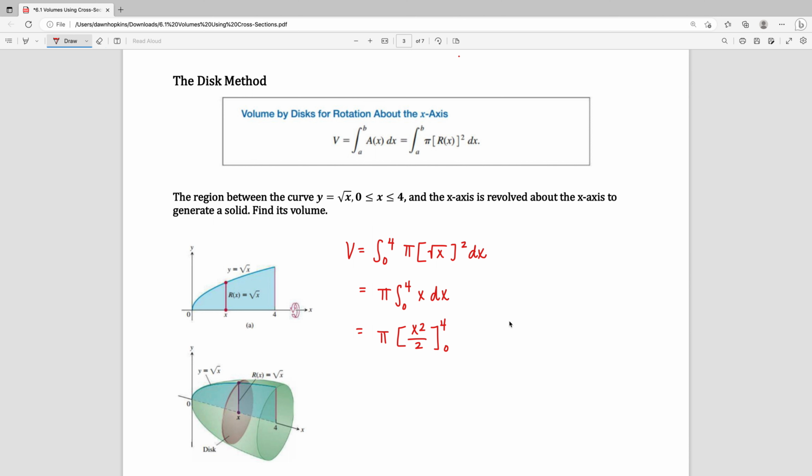And we're looking at it over that interval again from 0 to 4. 4 squared is 16. 16 over 2 is 8. Minus 0 squared is 0. 0 divided by 2 is 0. So we have pi times 8 minus 0, or 8 pi.